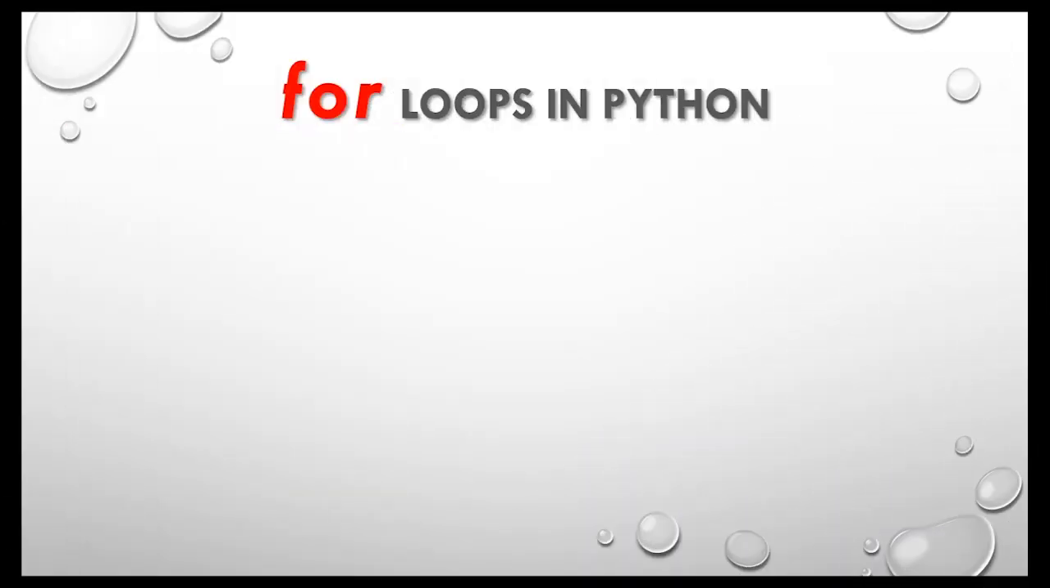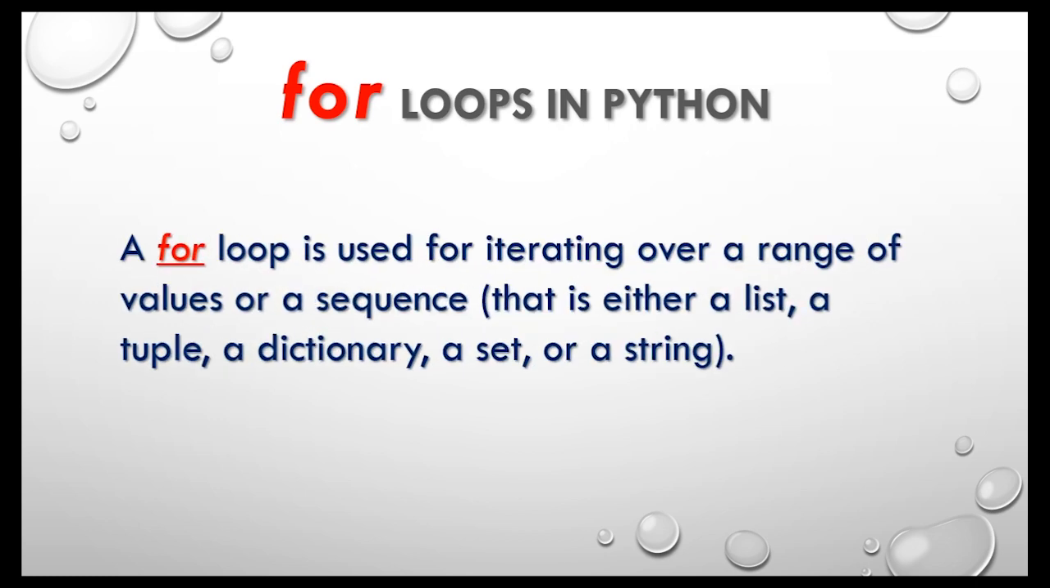A for loop is used for iterating over a range of values or a sequence that is either a list, a tuple, a dictionary, a set, or a string. With every iteration of the loop, the control variable checks whether each of the values in the range has been traversed or not. When all the items in the range are exhausted, the body of the loop is not executed anymore, and the control is then transferred to the statement immediately following the for loop.